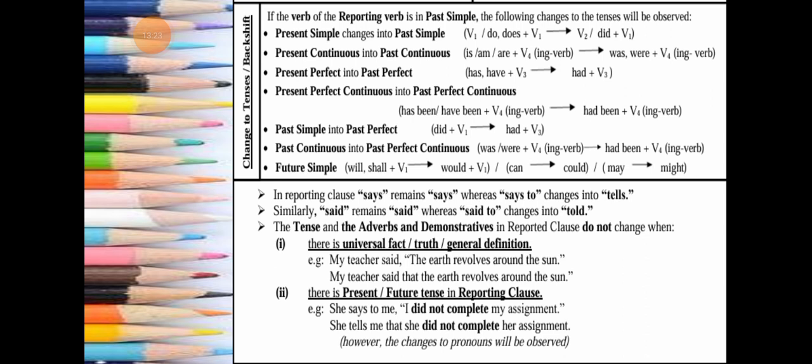The second case is when there is a universal fact, truth, or general definition, something very true that everyone knows. Then also nothing changes. Like, my teacher said, the earth revolves around the sun. Now my teacher said, with inverted commas added, that the earth revolves around the sun. The rest of the situation is the same, there is no pronoun change in this, just the inverted commas change. So you should know about this as well.